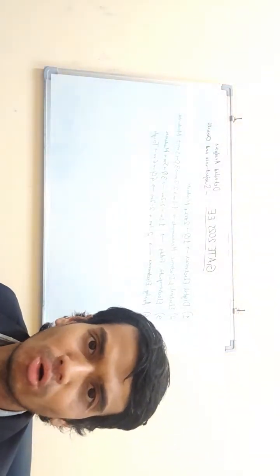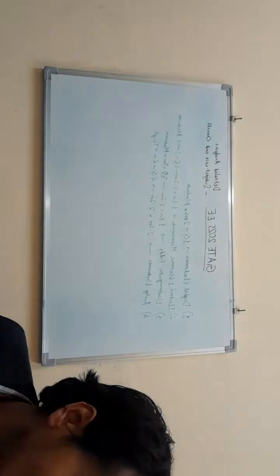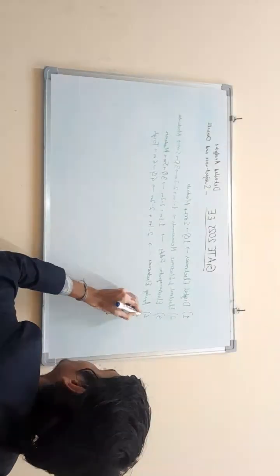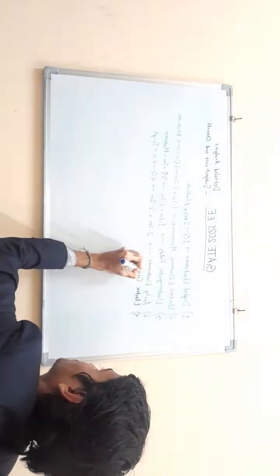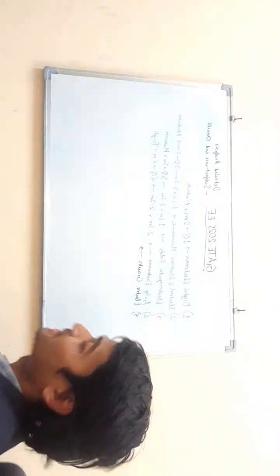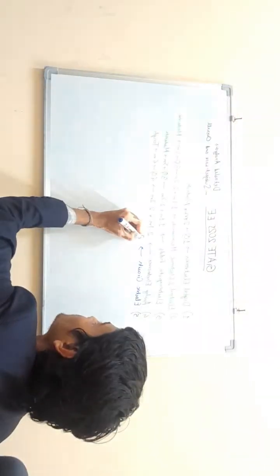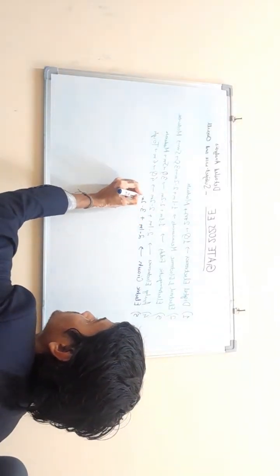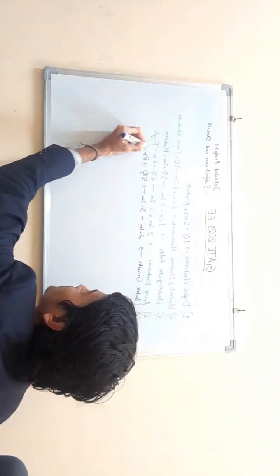Now moving on to the subjects which have slightly higher weightage as compared to these. Next comes electric circuits. Electric circuits this time had 2 1-mark questions and 3 2-mark questions. Total 5 questions of 8 marks. Level was moderate.